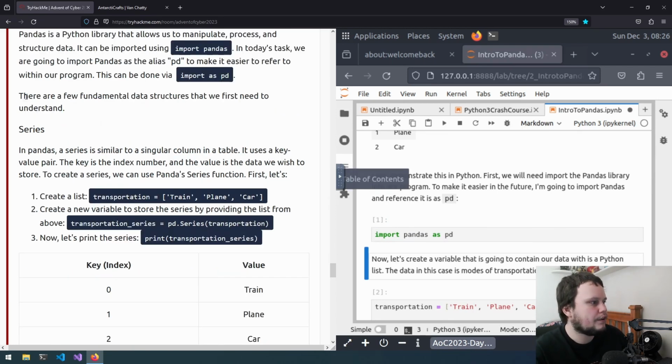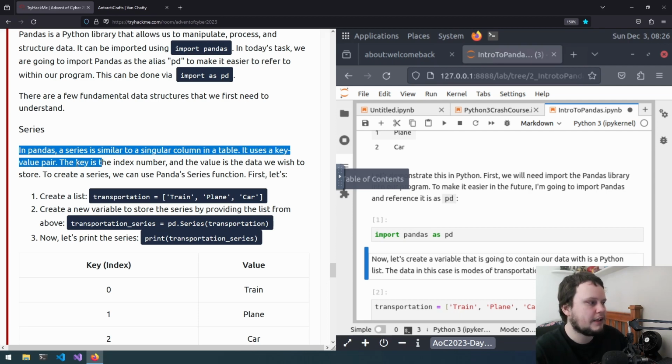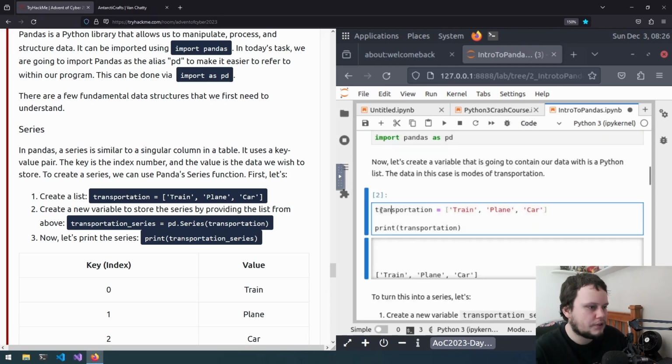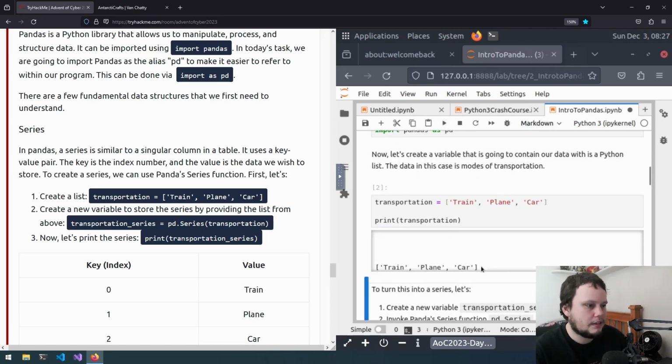Okay, so there are a few fundamental data structures that we first need to understand. The first is series. In pandas, a series is similar to a singular column in a table. It uses a key value pair. The key is the index number, and the value is the data we wish to store. To create a series, we can use the pandas Series function. First, let's create a list. So go to here, we've got transportation equals train, plane, car. We can run that, and we can see the second line here, which is the print statement, has printed it up.